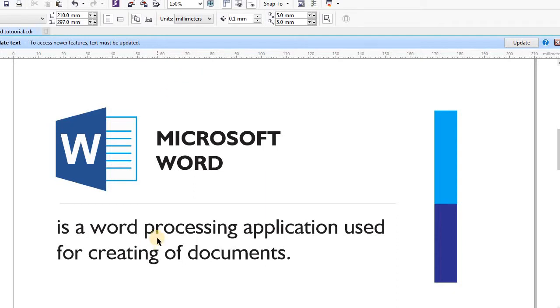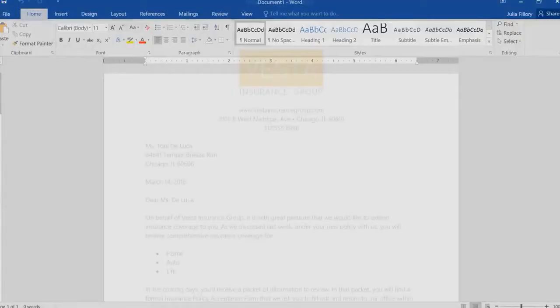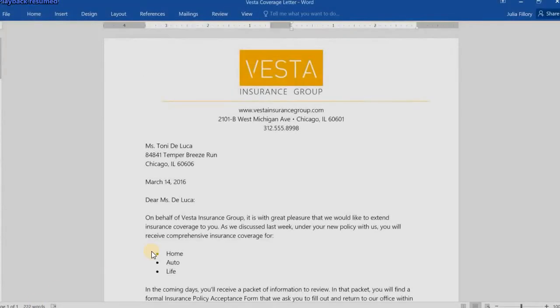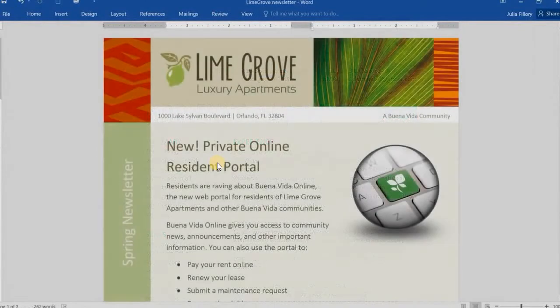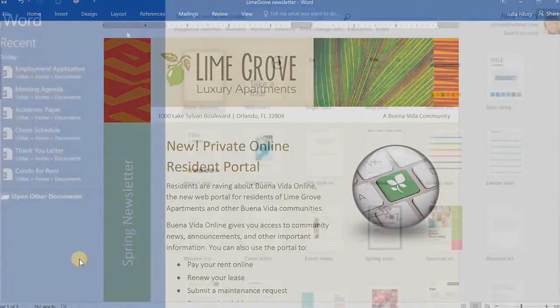Microsoft Word is a software package for creating documents, a resume, or a newsletter. You can use it to create a magazine.